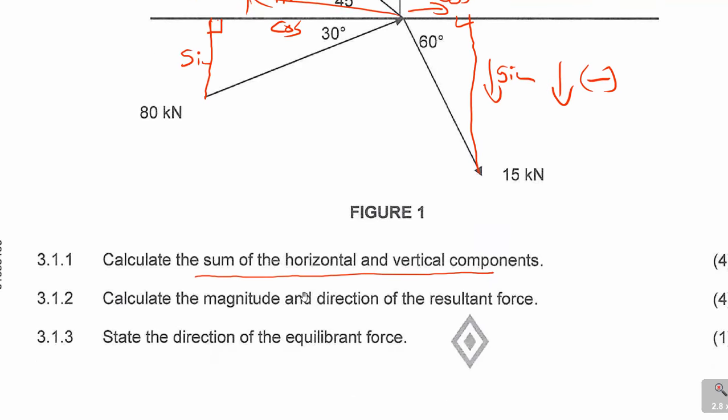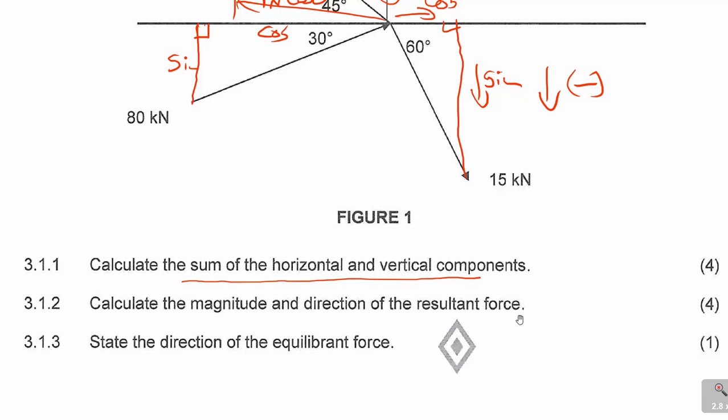It says calculate the magnitude and direction of the resultant force. So remember, when you come to magnitude, the resultant force, R, is the square root of the x component squared plus the y component squared. Let me check if they bring that into the formula sheet. Okay, they don't bring in the resultant, but don't forget this is the resultant.